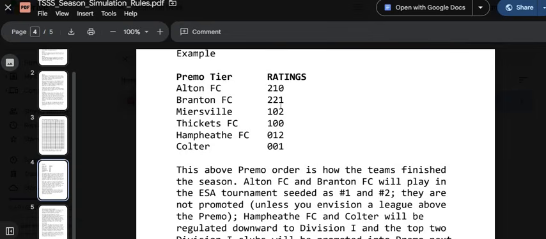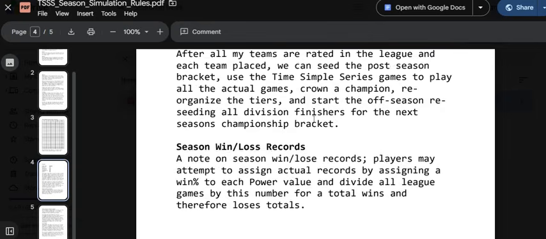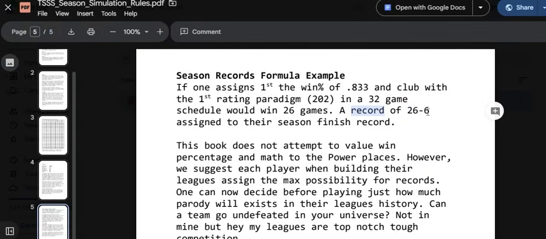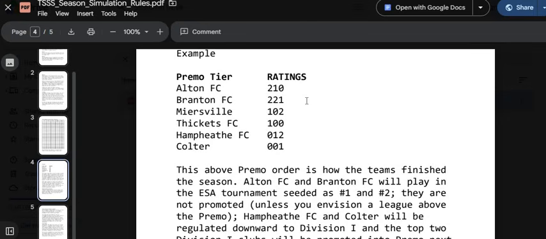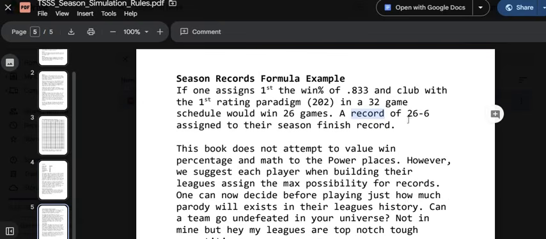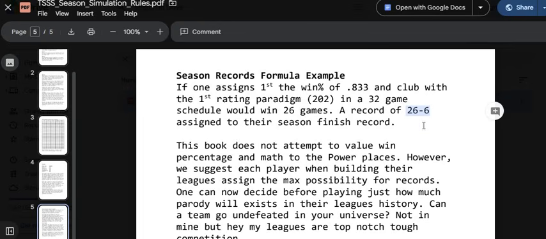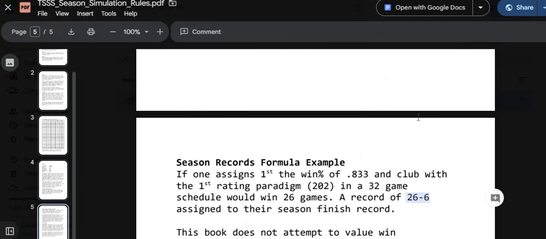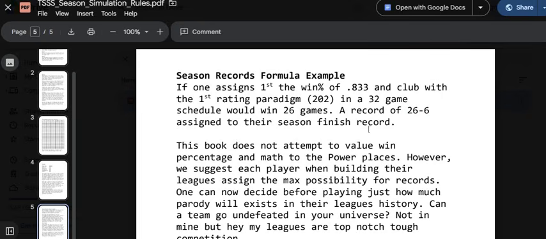I would assign draws to these two teams, so I would probably say they might be 26-2-2, and the other team would be 25-2-1 or something. So I might just devise a way to give draws to any teams anywhere that have tied ratings. But again, I don't attempt here to tell you how to do that, because I don't know what people might dream up. Are you doing a college thing? Are you doing a big, huge professional FIFA soccer universe? So you're going to want to custom tailor your ideas to those things.